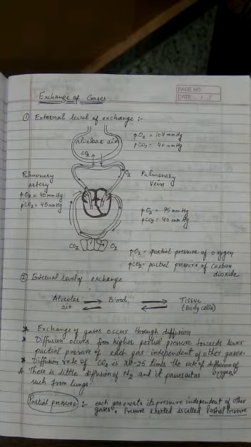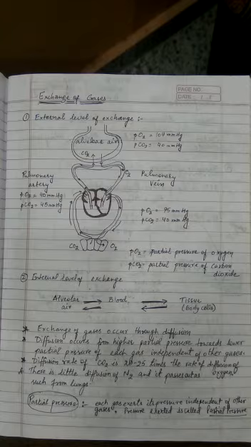So what exactly we need to understand here is that the alveoli are the primary site of exchange of gases. This is true that the gases are getting exchanged at the level of the alveoli. An exchange of gases also occurs between blood as well as tissue. So there are two levels of exchange. One is between the blood and the alveoli, and second is between the blood and the cells.